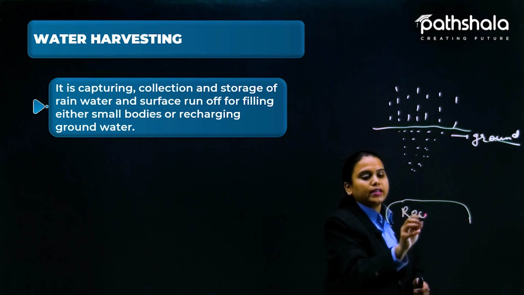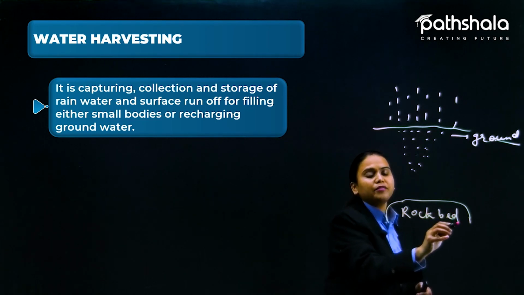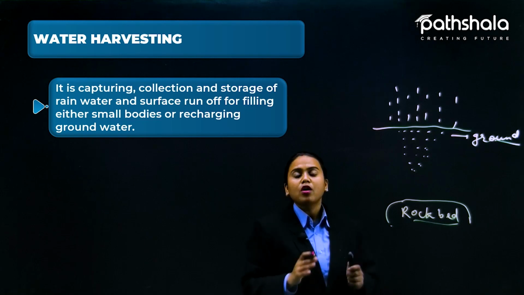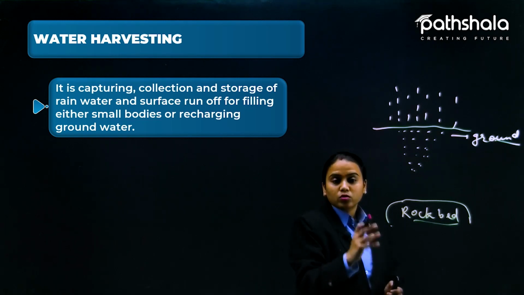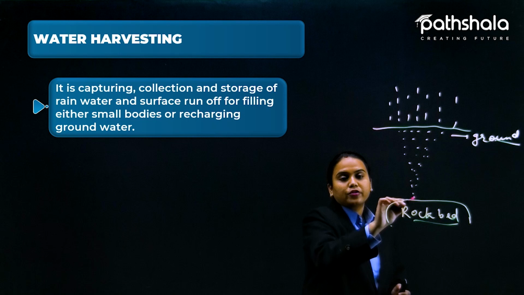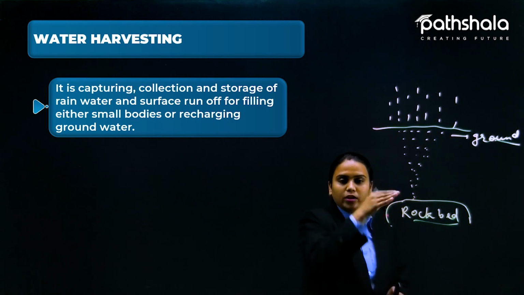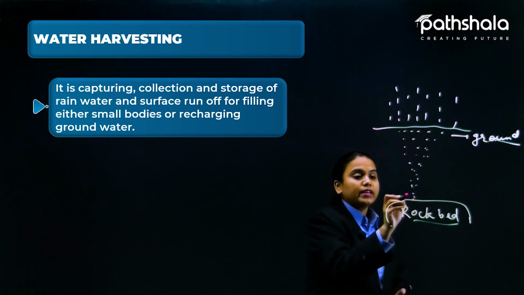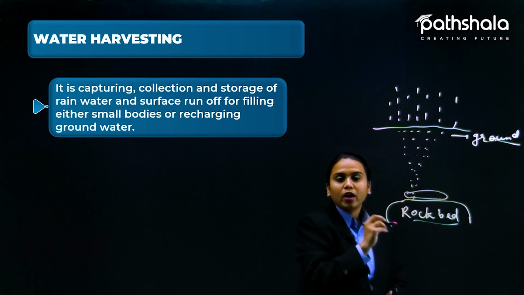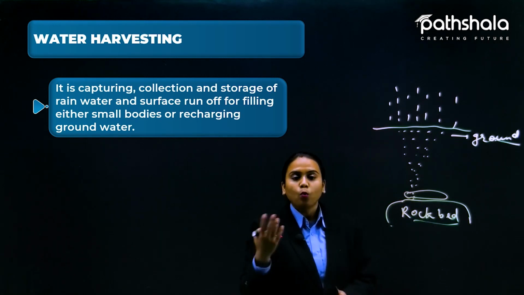There we have a large amount of rocks. These are so solid that water cannot penetrate and go below them. So here is the collection of water, which we call underground water.